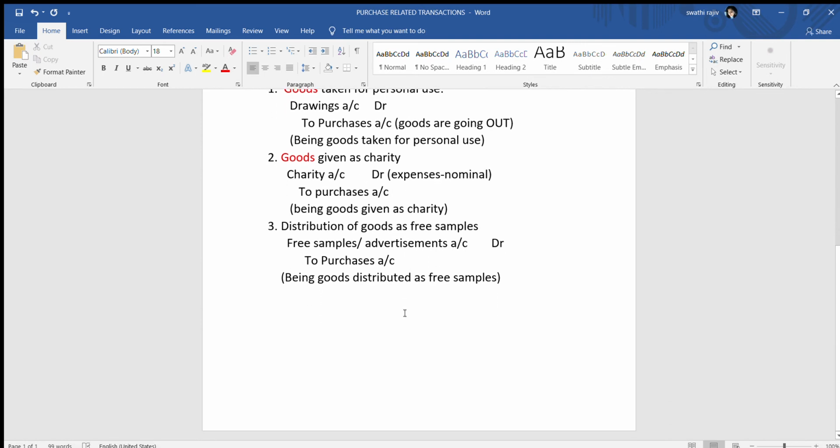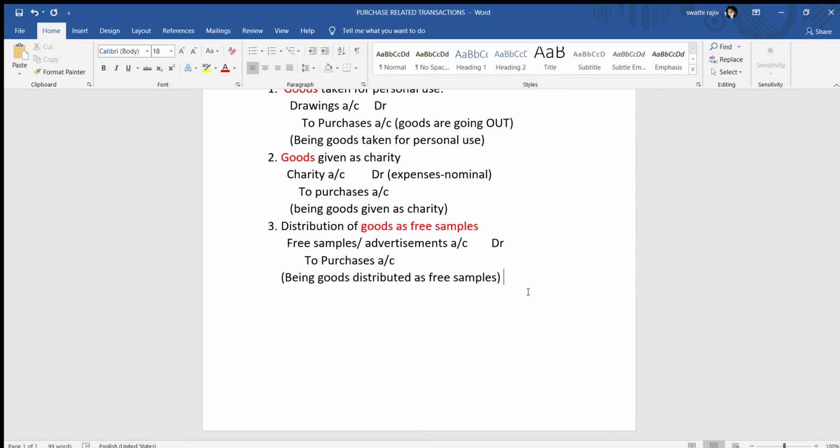Now, another way purchases can be affected is when goods are distributed as free samples. You have started a new brand of maybe rice, procuring it directly from farmers and so on. A new brand of something, clothing, perfume, anything it can be. Nobody in the market knows about your product. So in order to get your sales high, in the beginning what you often do is give off free samples to people for them to try, so that if they like it, they will come and buy it from you, right?